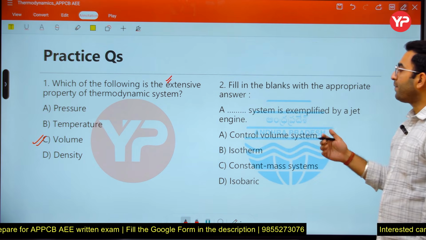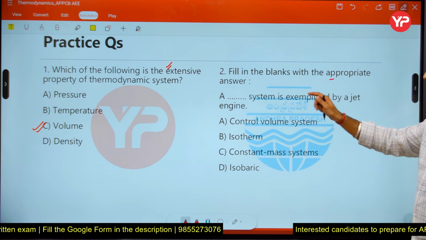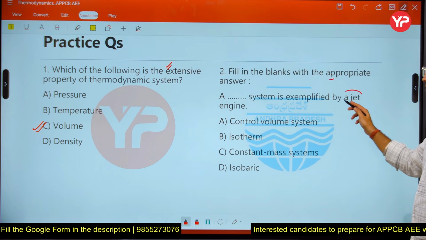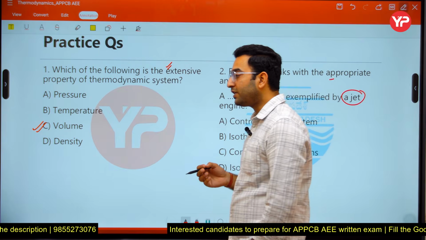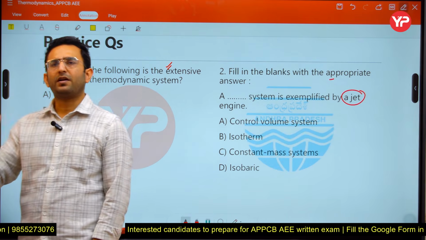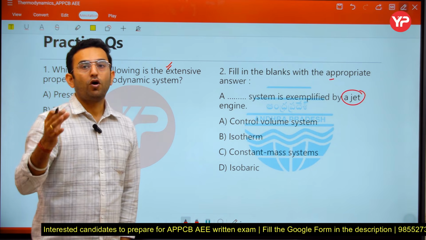Okay, now coming back to question number 2, fill in the blanks with the appropriate answer. The dash system is exemplified by a jet engine. Jet engine is a type of which system here? First of all, all the practical devices which we use in our day-to-day life are nothing but open systems.